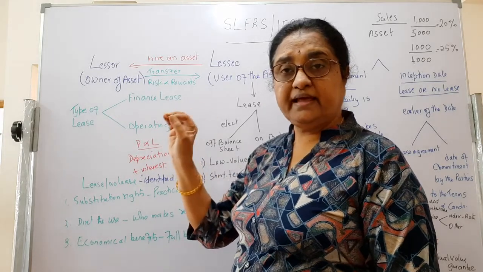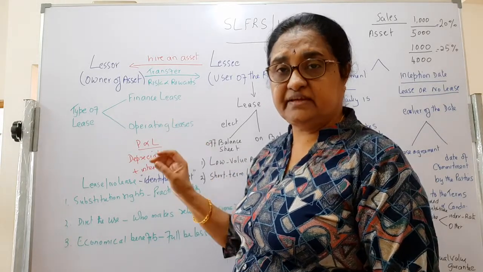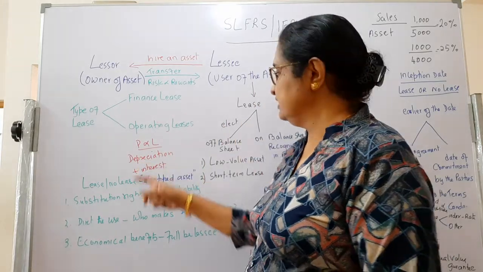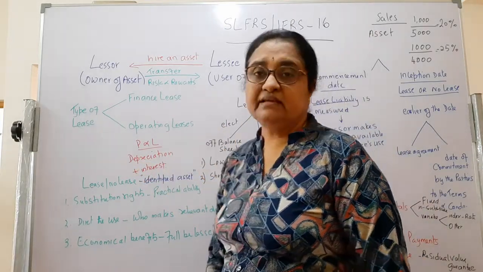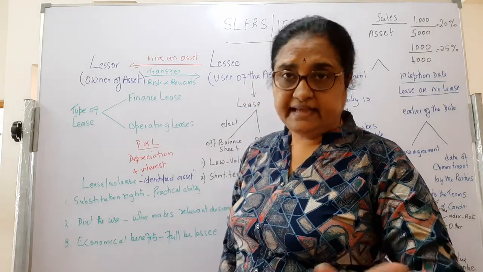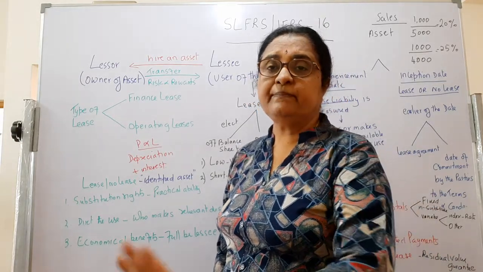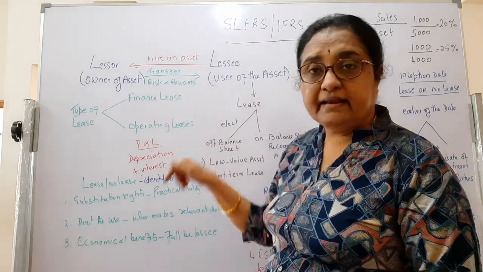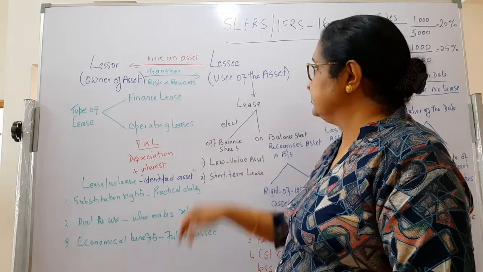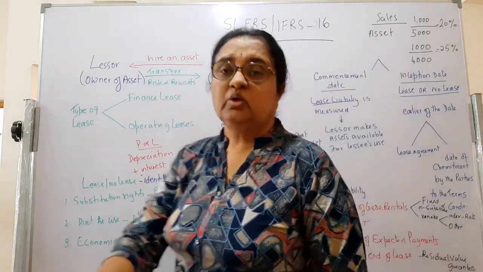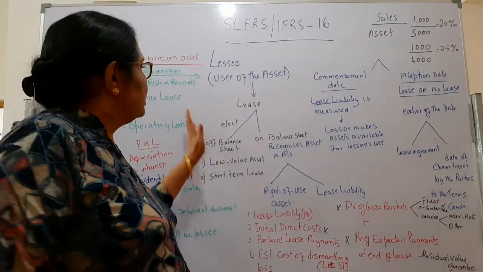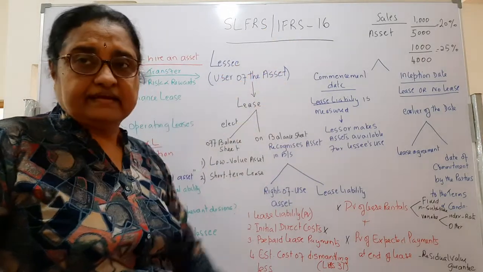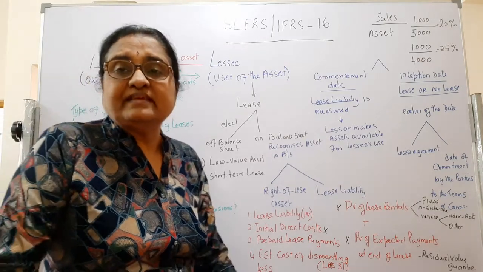The lessee has to recognize all the assets on the balance sheet, except two exemptions. One is a low value asset, the other one is a short term lease, if it is less than 12 months without a purchase option. I will discuss that in another video, otherwise the time won't permit. So this is the history of IFRS 16 or SLFRS 16. Now lessees have no choice.